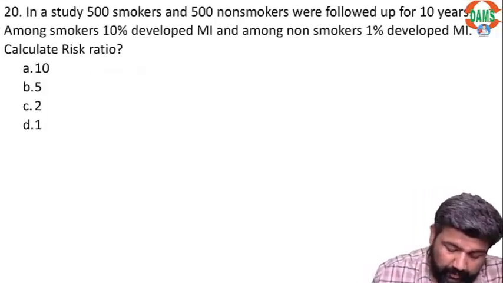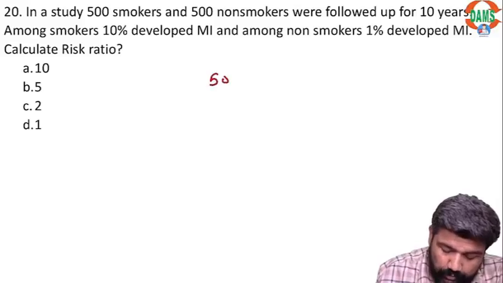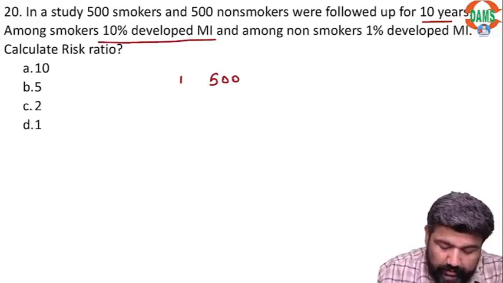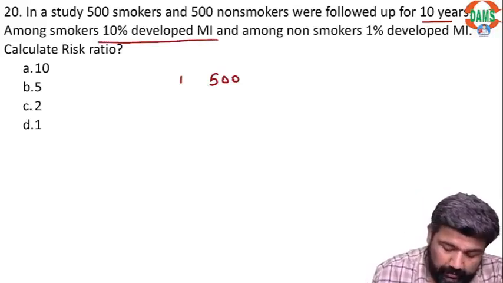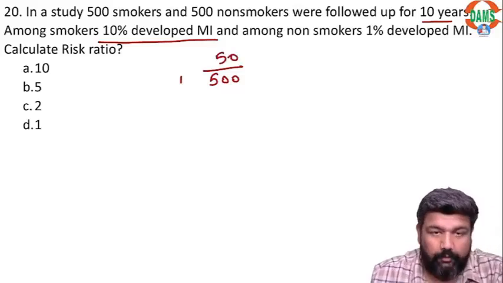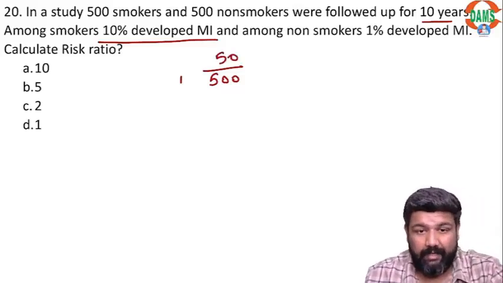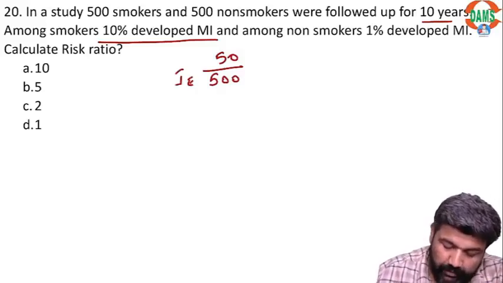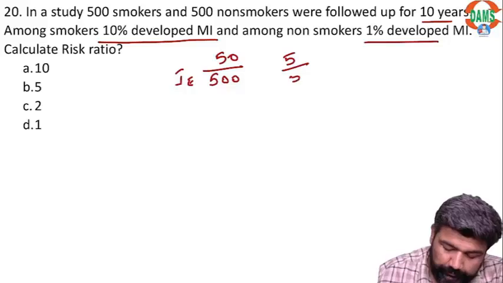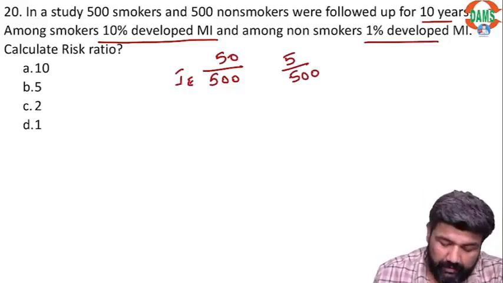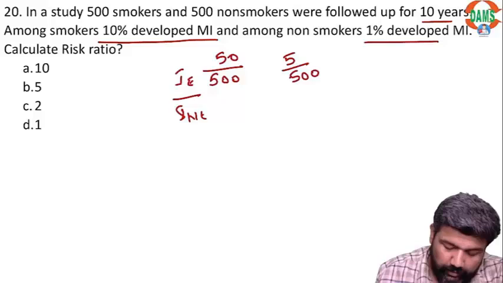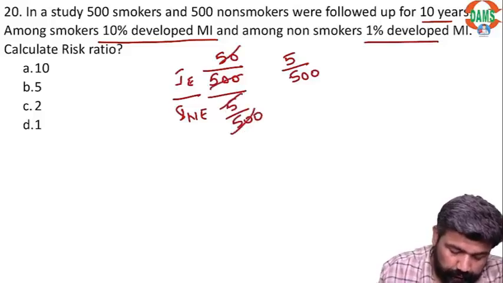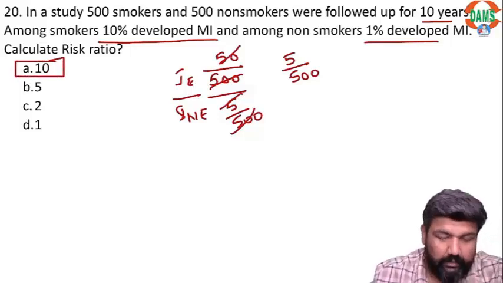In a study, 500 smokers and 500 non-smokers. So after 10 years, among smokers, 10% developed MI. So out of 500, 10%, that is 50 developed MI. This is incidence among exposed. And 1%, 5 divided by 500. So here the better answer is 10. Here the answer is 10.